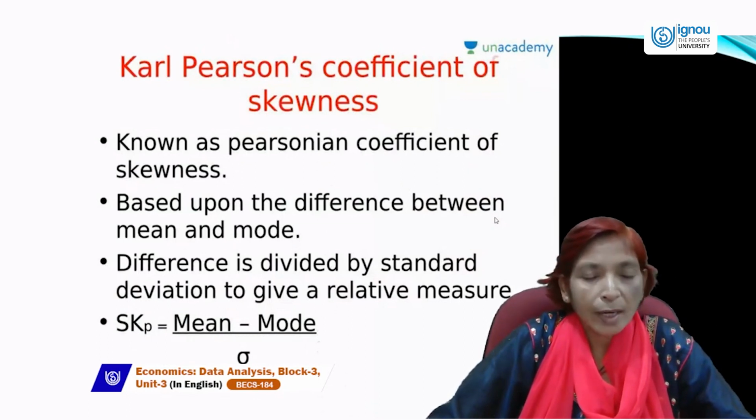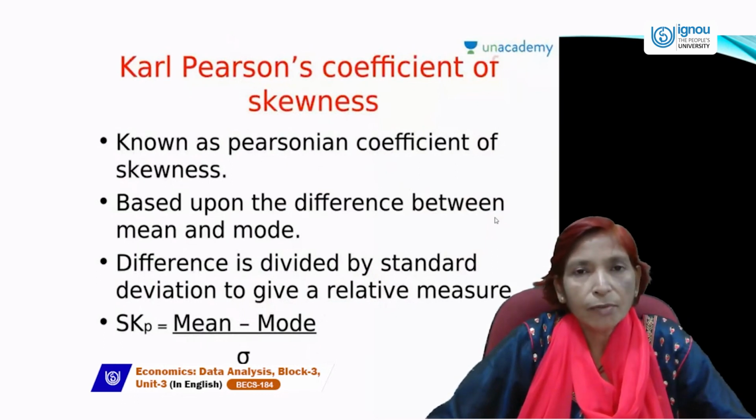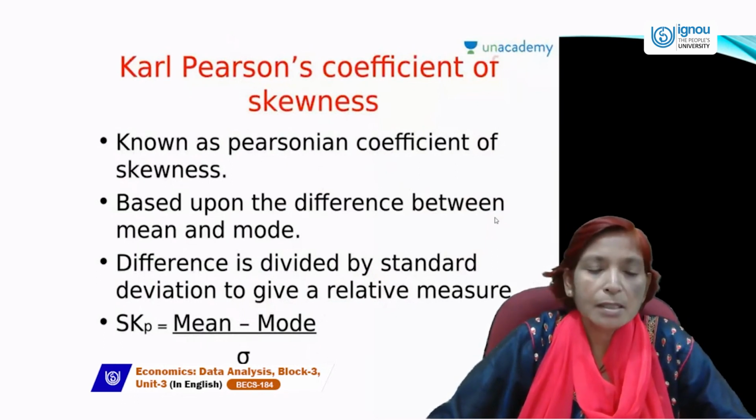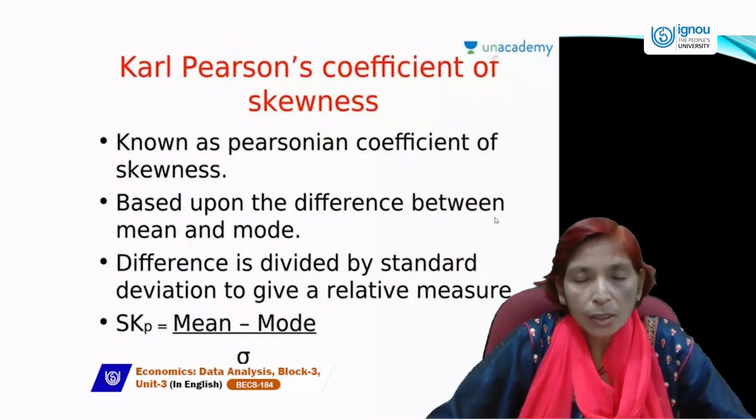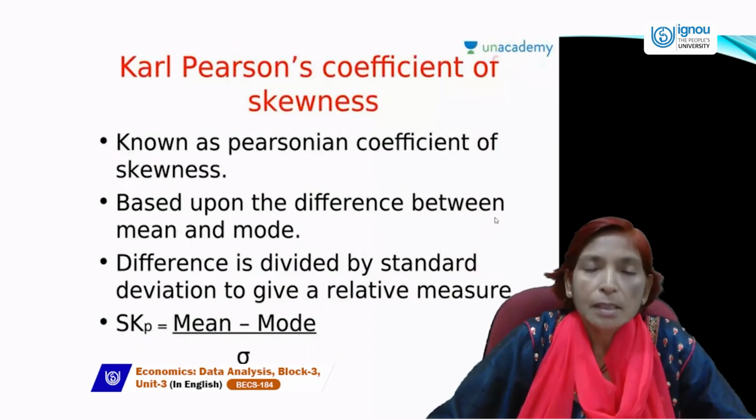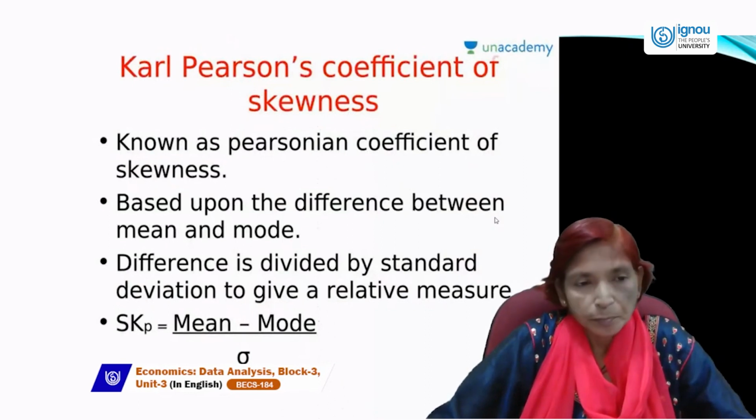First of all, we have to find the mean. After that, we have to find the median, and next the standard deviation. Then put in the values of mean minus mode divided by standard deviation. Then we can find the skewness by Pearson's method.